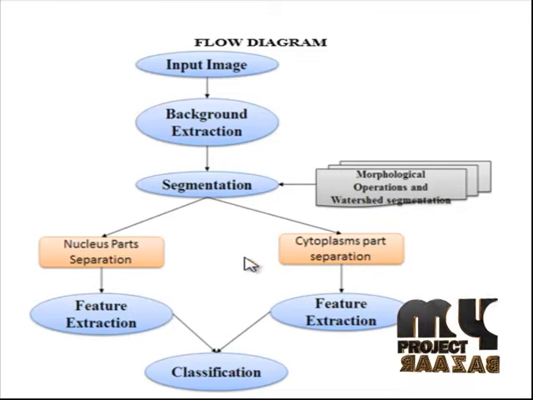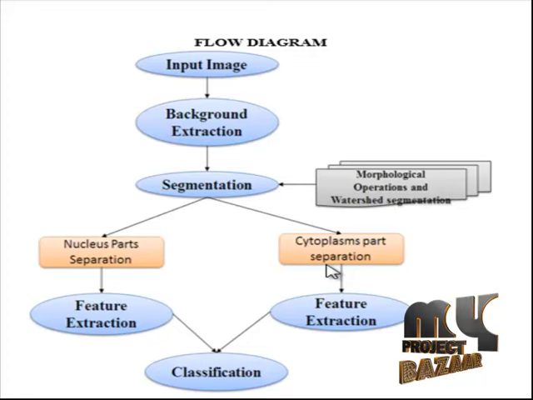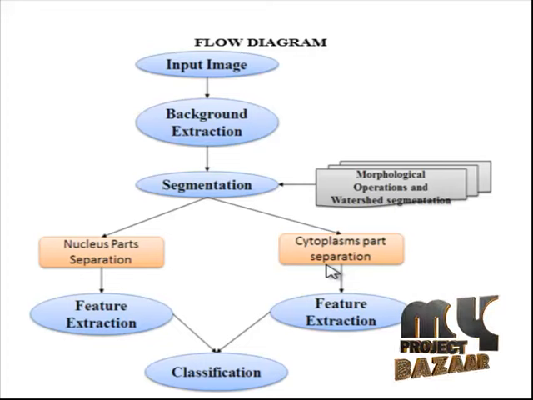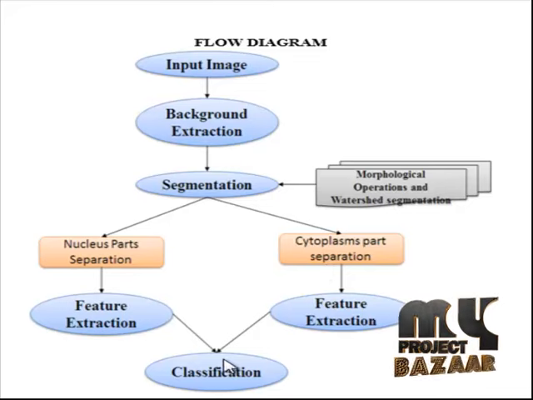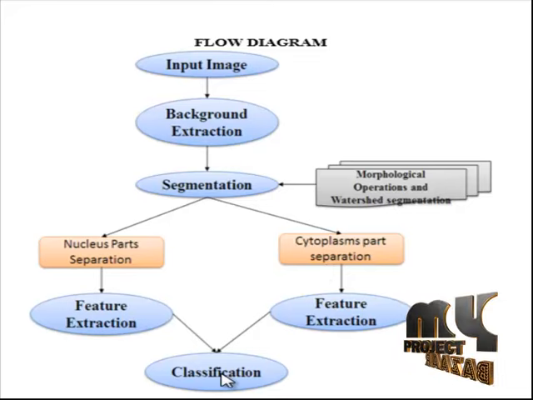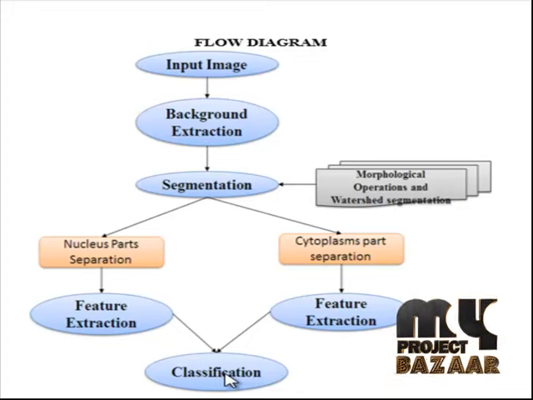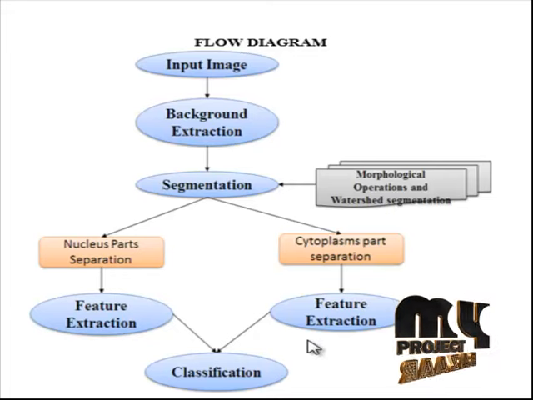Cytoplasm to nucleus ratio. This feature measures how small the nucleus of a cell is compared to the cytoplasm. It is given by the ratio of the nucleus area to the cell area, which is calculated as the sum of the nucleus and the cytoplasm area. Finally, we classify using both the features and analyze the nucleus and cytoplasm parts. After segmentation, classification mainly focuses on automatic labeling of the cells into two classes.